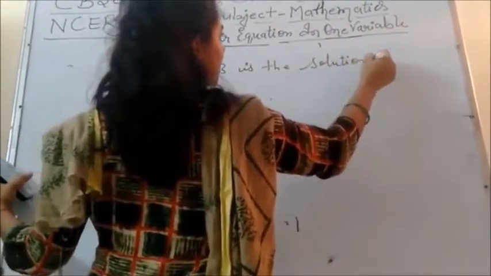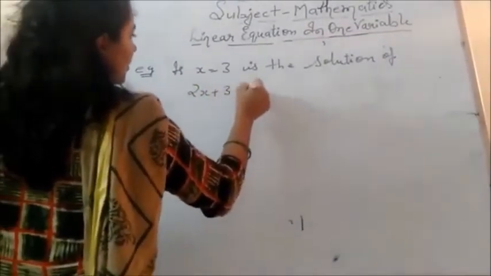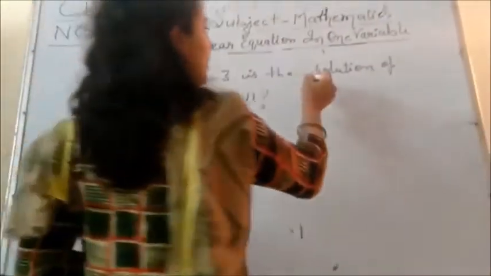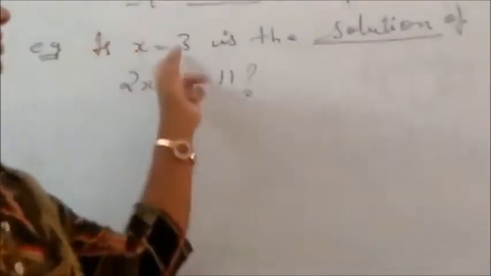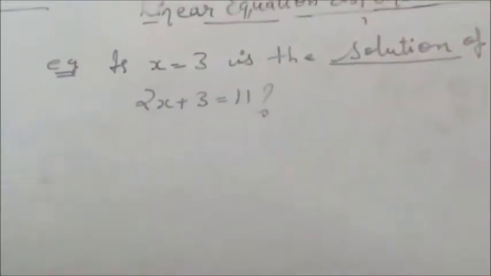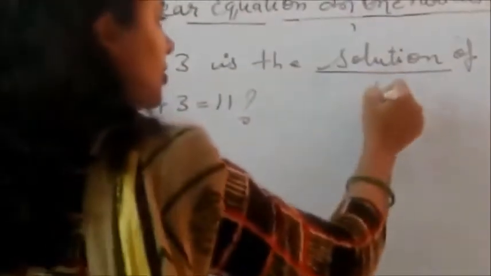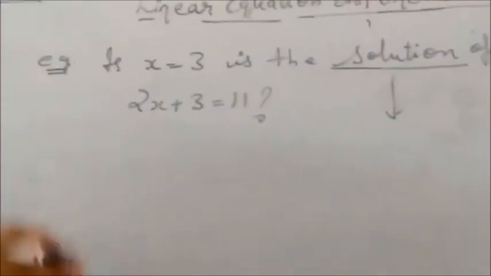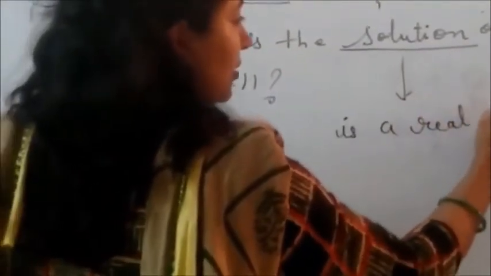Now I'm taking an example: x is equal to 3 is the solution of 2x plus 3 is equal to 11. This is the question. Now I want to ask you, what do you understand by solution here? Why am I writing x is equal to 3 is the solution of that linear equation in one variable? So what is solution? The solution of a linear equation in one variable is a real number